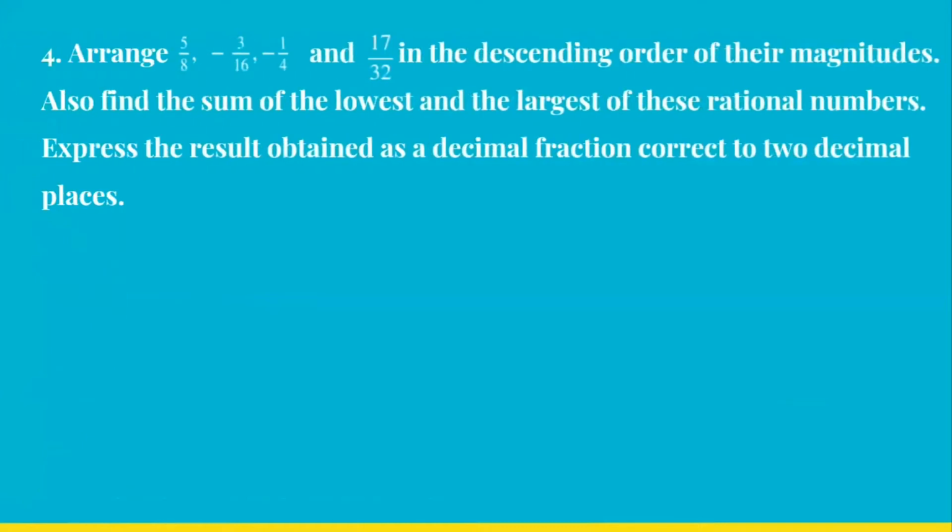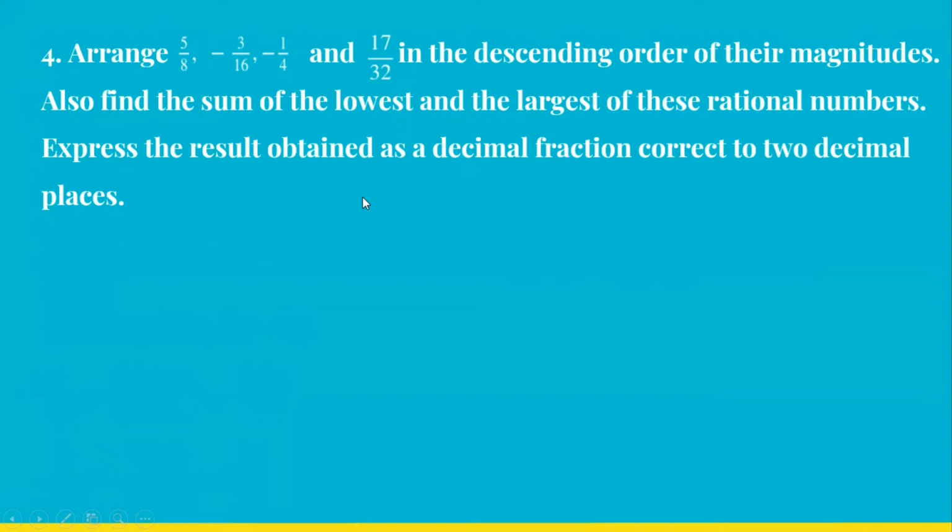The next question now: we have to arrange 5 by 8, minus 3 by 16, minus 1 by 4, and 17 by 32 in descending order of their magnitudes. Descending order, big to small. Again, look at the denominators, 8, 16, 4, and 32. So we will be finding the LCM of that. You are also asked to find the sum of the lowest and the largest of these rational numbers and express the result as a decimal fraction correct to 2 decimal places.